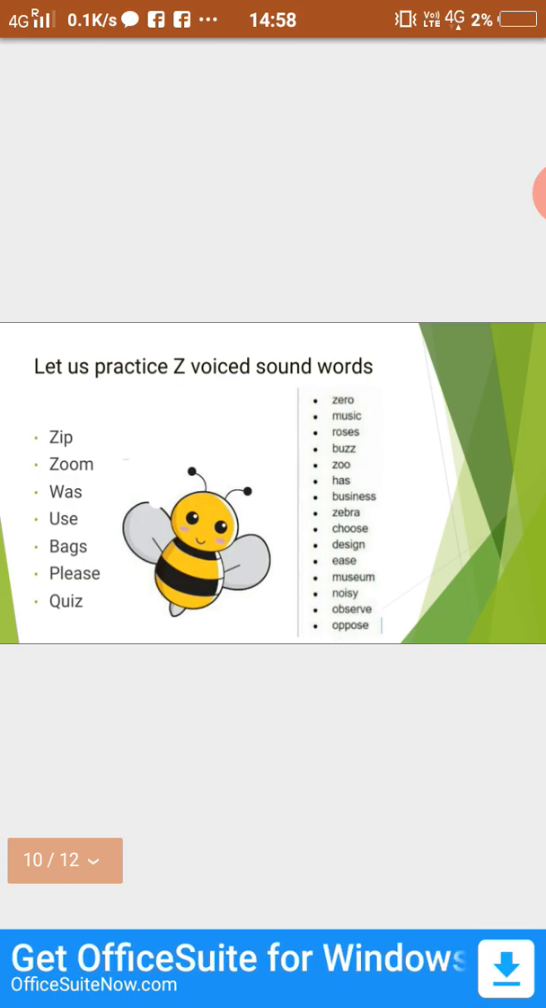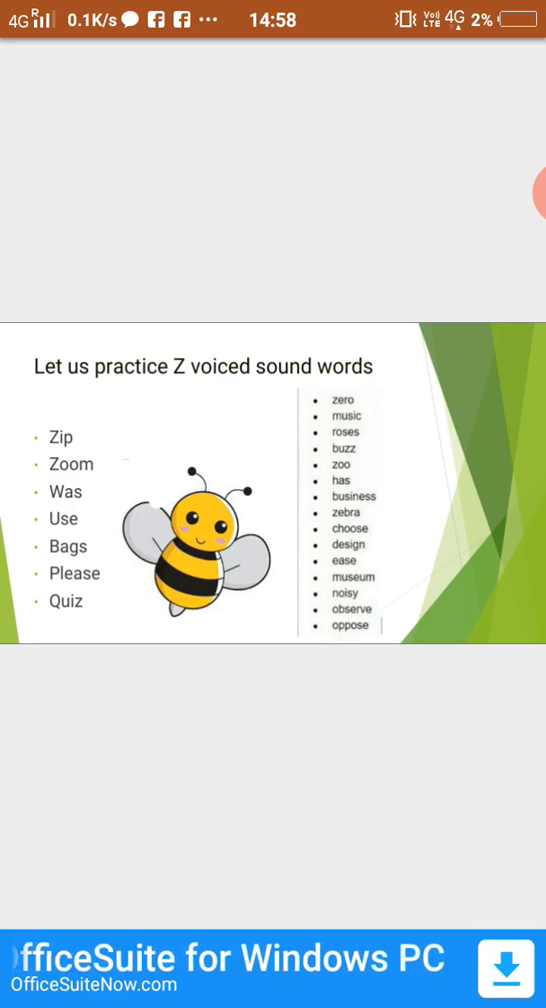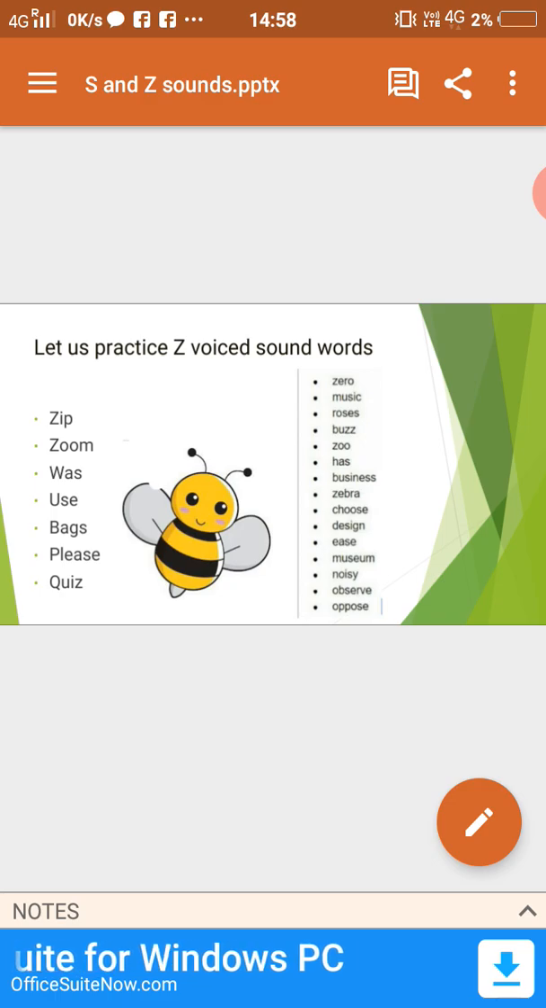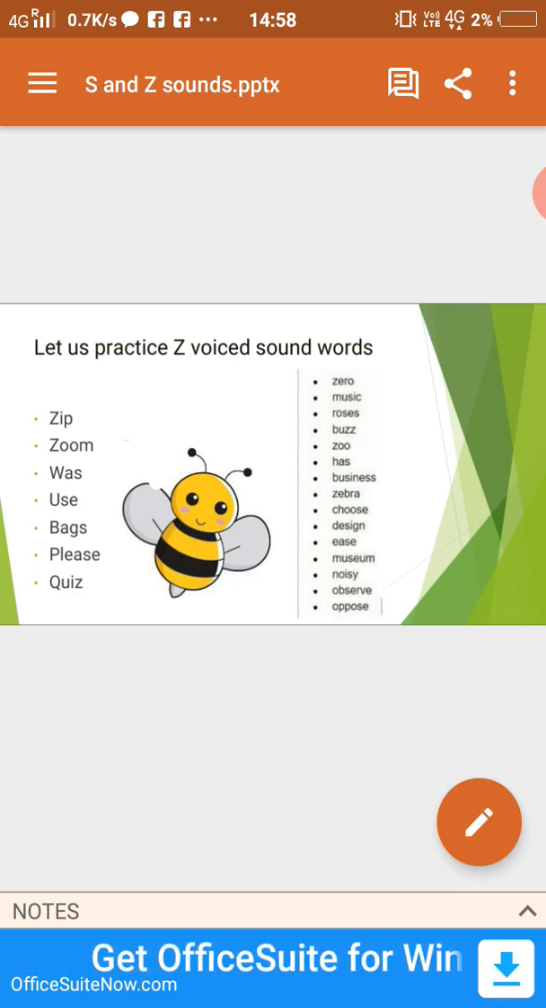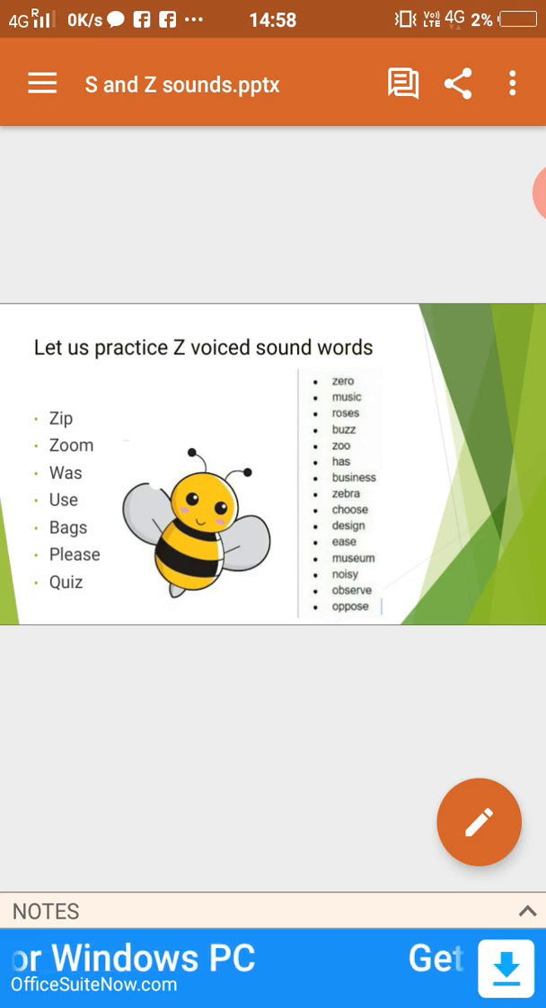Now let us practice Z voiced sound words. Zip. We can feel that our vocal cords are vibrating. Zoom, was, use, bags, please, quiz. In all these words we can feel that our vocal cords are vibrating. In the same way we can practice the rest of the words which are given.